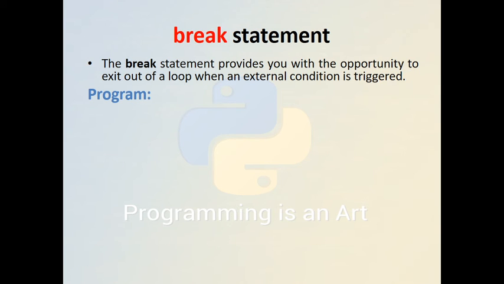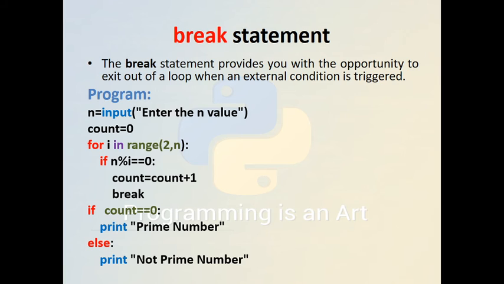The break statement provides you with the opportunity to exit out of a loop when an external condition is triggered. So in this example, we have seen if the if condition is satisfied, then we will get out of the loop.